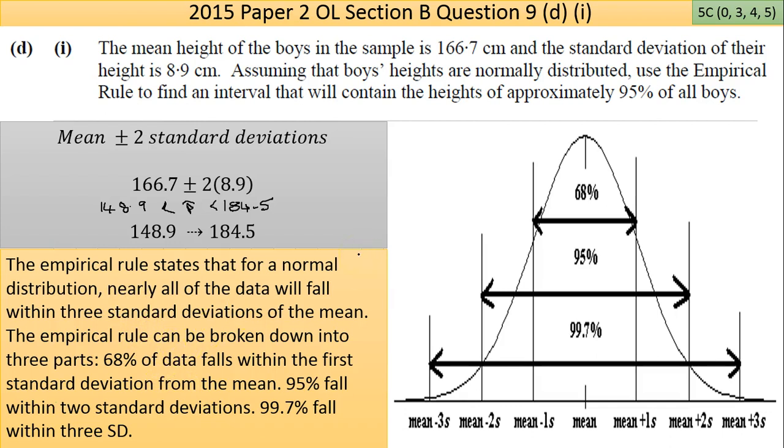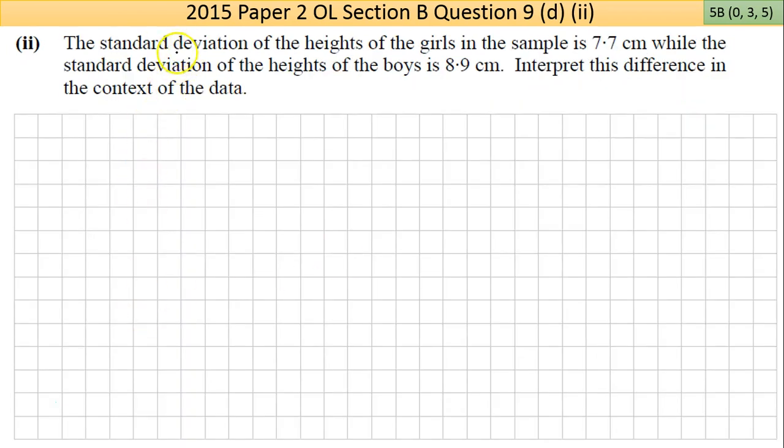That's D part 1. Now D part 2 says the standard deviation of the heights of the girls in the sample is 7.7 centimeters, while the standard deviation of the heights of the boys is 8.9, as we were given already. So there's a difference. The standard deviation of the boys is higher. Interpret this difference in the context of the data. Now, that kind of question puts the fear of God into me. Okay, it's taken me a long time to really get a handle on standard deviation. It can be one of these things, you kind of get it, and you look back and you forget it a little bit, and you're not sure.